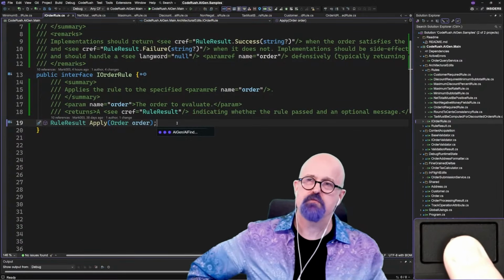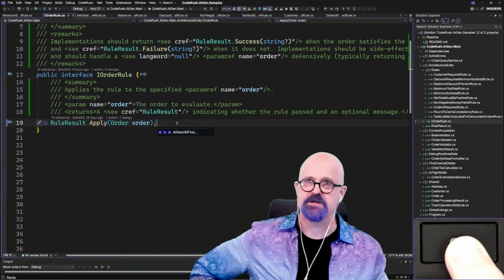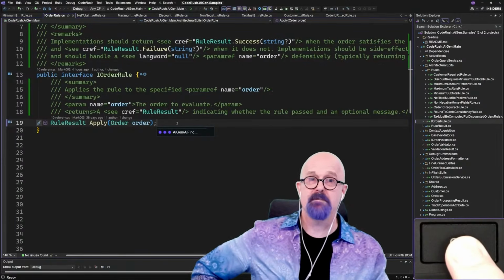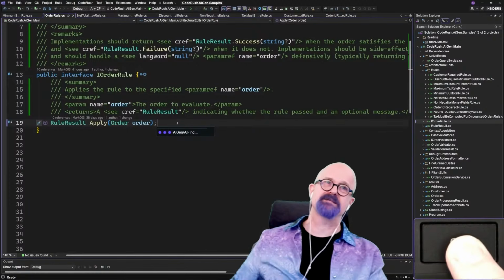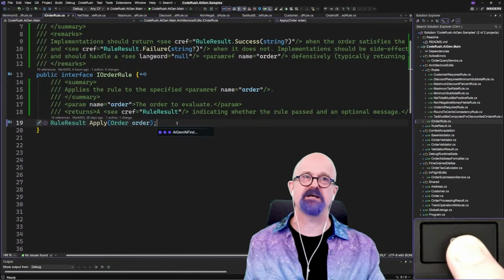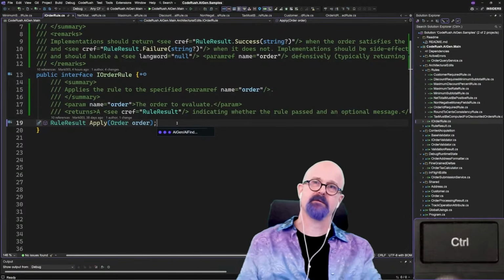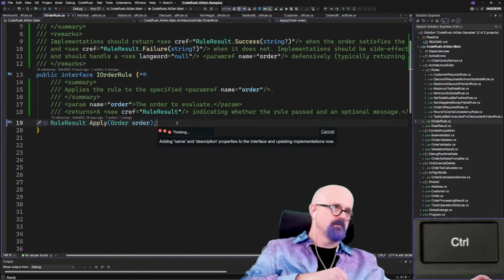I want you to add 2 properties to this interface, name and description. And be sure to update the documentation that's here in this file, and be sure to update all of the implementers, give them good implementations for name and description. All right. You didn't have to say strings.